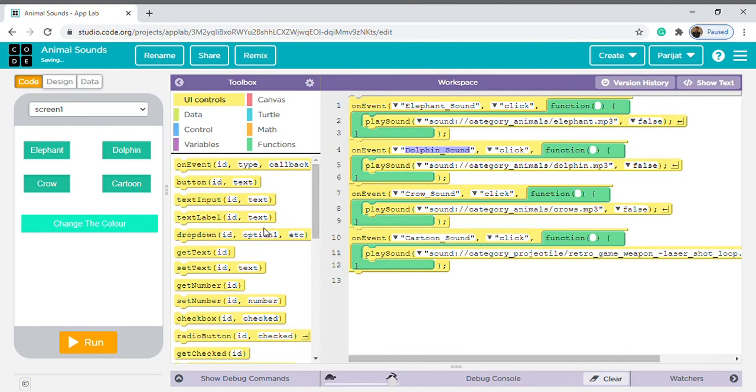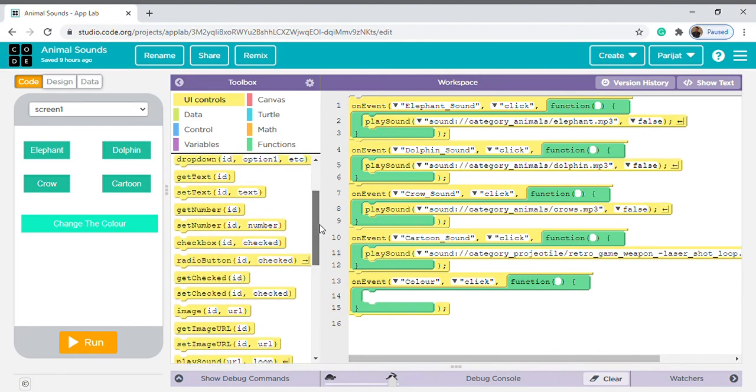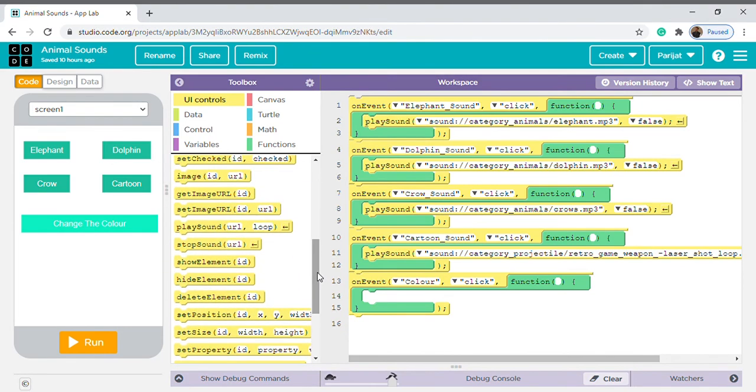Now see here, go on event and then find the color. Then go in set property, find the block of set property. ID will be screen 1. Okay, and this will be background color.